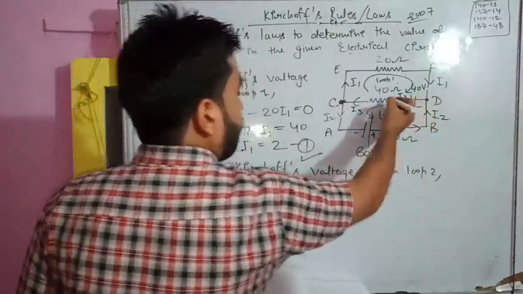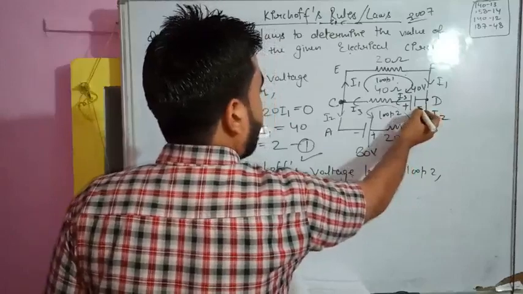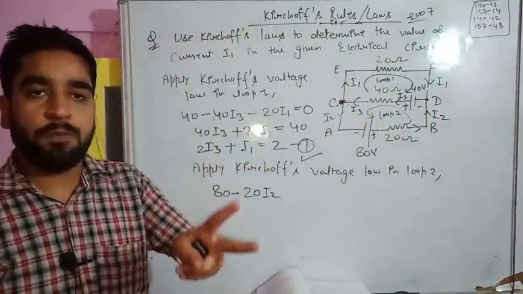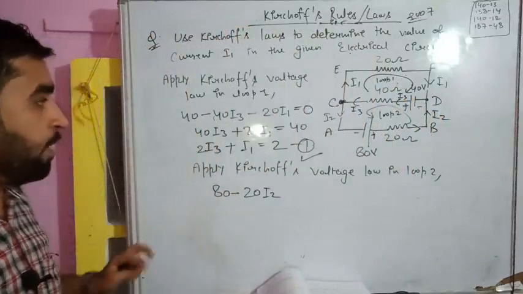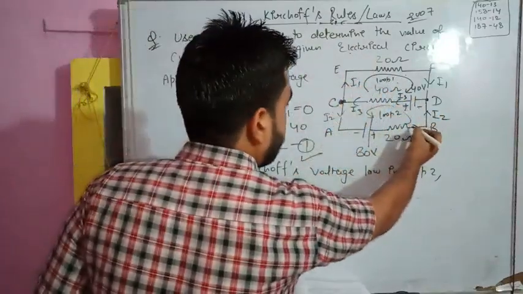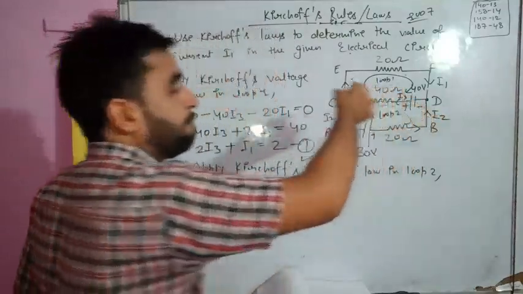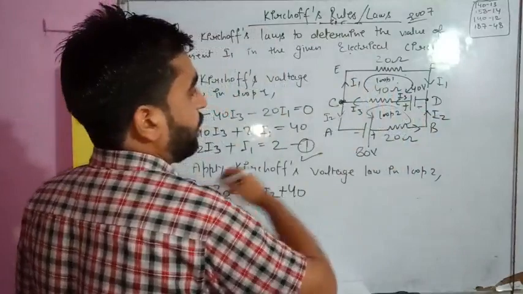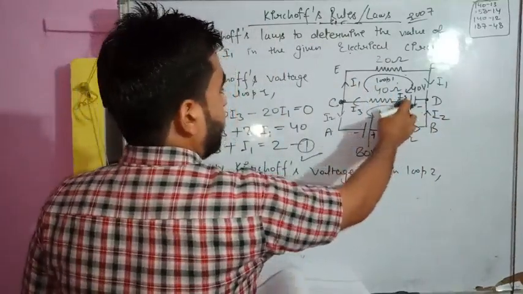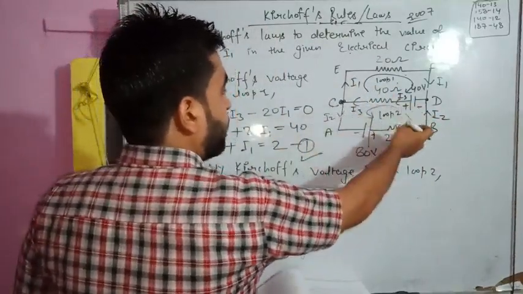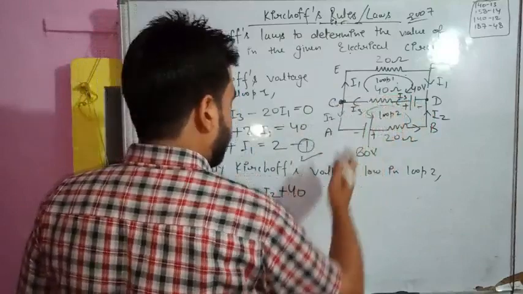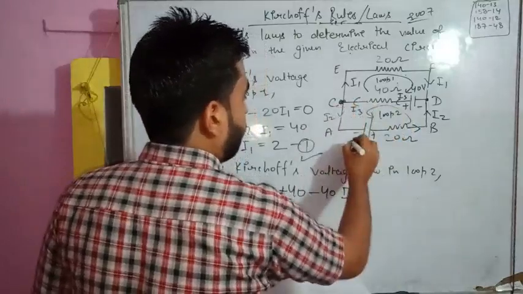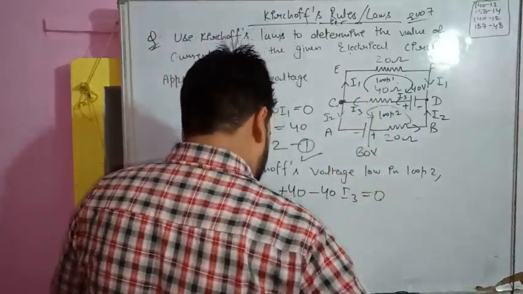then in this loop we are applying, so starting from negative, ending towards positive. If during a loop you find any potential difference, let me tell you what is the resultant. Starting from here, negative, then positive, so this is added, so this will be considered plus 40 because the final result is addition. Now what will be this? This resistance is 40, so minus 40 and the current is I3. Now we are at the same terminal, is equal to 0.